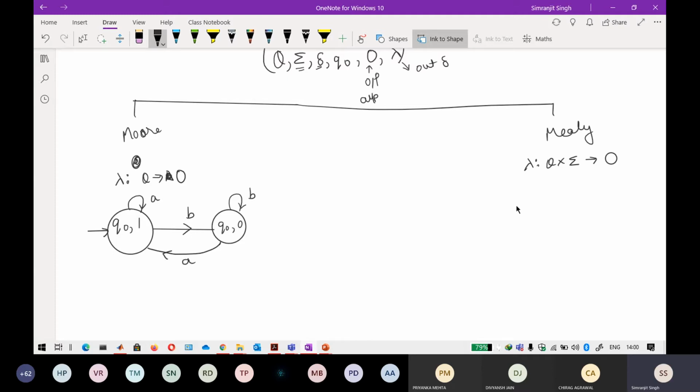So this is a simple example, and the same thing that is accepted by this Moore machine is also accepted by an equivalent Mealy machine. So a Moore machine can be converted into a Mealy machine, and a Mealy machine can be converted into a Moore machine. So I can say that they are both equivalent in power. Keep in mind that NFA, DFA, and epsilon NFA are equivalent in power. In the same way, FA with output is also equivalent in power, because the conversion from Moore to Mealy and Mealy to Moore is possible.